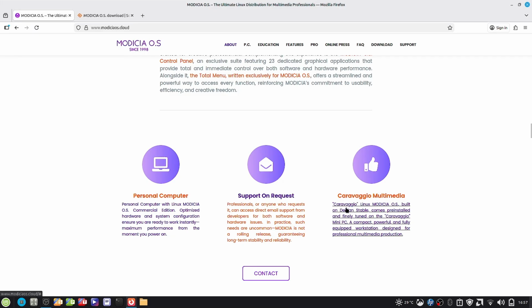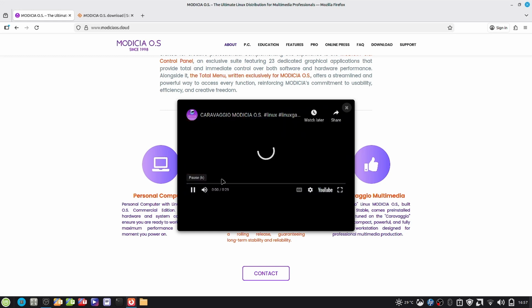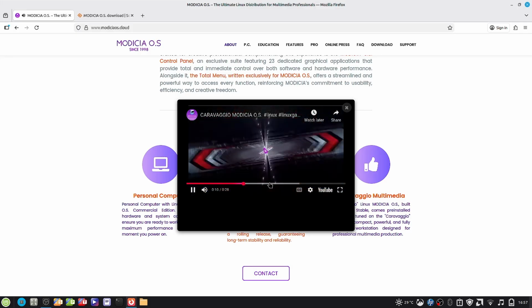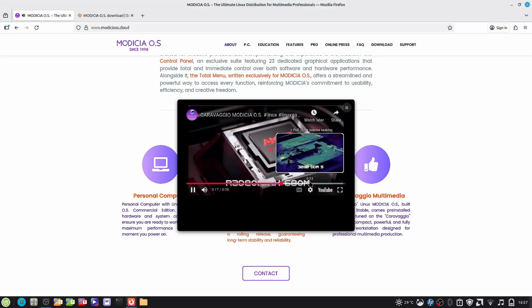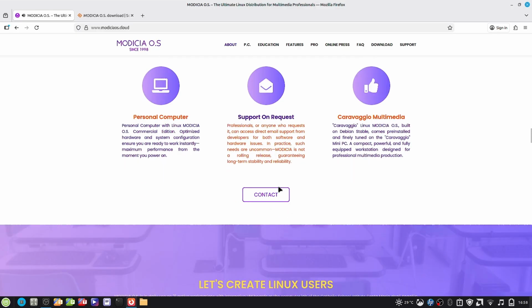Caravaggio Multimedia. Caravaggio Linux, Modicia OS built on Debian stable, comes pre-installed and finely tuned on the Caravaggio mini PC. Compact, powerful and fully equipped workstation designed for professional media production. So I think there is some hardware also available. We'll have to check this. Yes, it is based on AMD. So it must be some hardware available. It is the hardware desktop available for professionals, and this is the contact information.